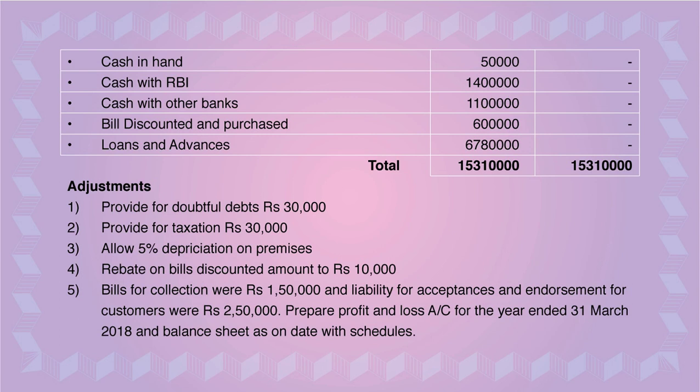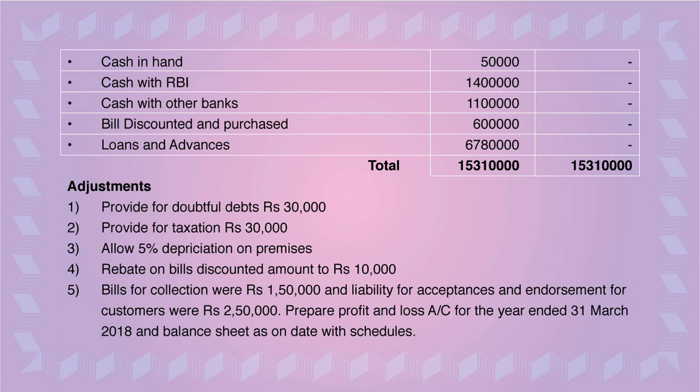This is nothing but the trial balance, and the total of the trial balance is given on both the sides. Now always remember, with the trial balance, the adjustments will be given to you. Just as we were doing in the final accounts, all the adjustments which are related to the trial balance are marked. Same thing in final accounts of banking company. As per the Banking Regulation Act 1949, we have to mark the adjustments in the trial balance.